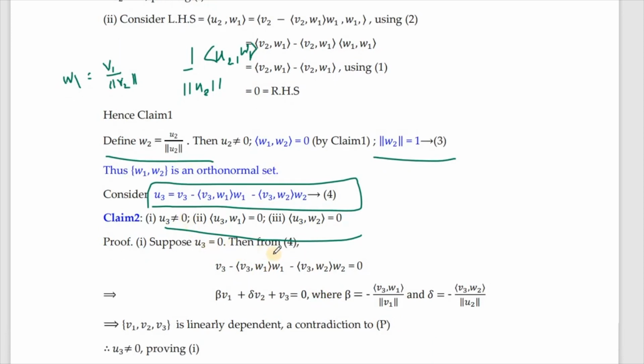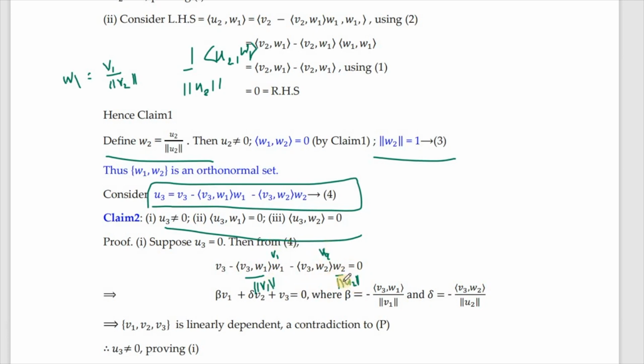So suppose u3 is 0, then from this one we get this. You can have it as w1 becomes v1 by norm v1, and this one will be u2 by norm u2, right?